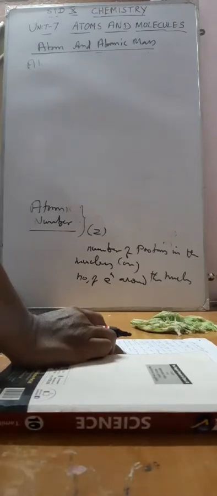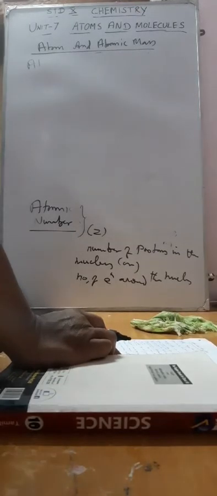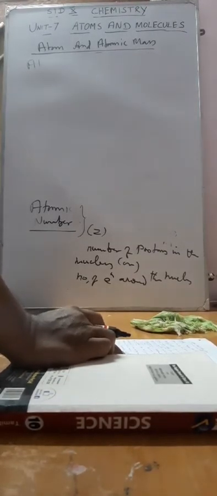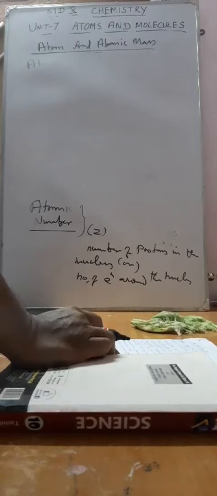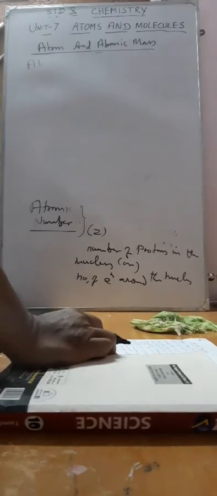Because these two numbers are always equal to one another, the atom is electrically neutral, as you have already learned in previous classes. The atom is electrically neutral because of the presence of the same number of protons and electrons. They have the same number but opposite charges. Proton is positive in charge, electron is negative in charge. These two charges cancel one another, and the ultimate charge of the atom is neutral.